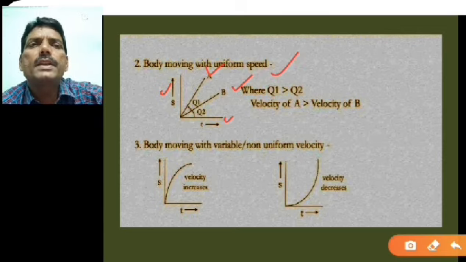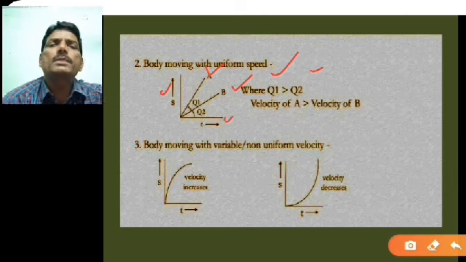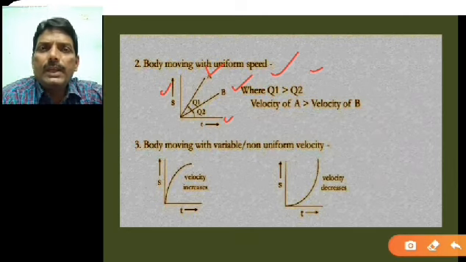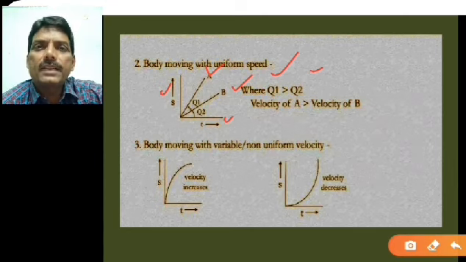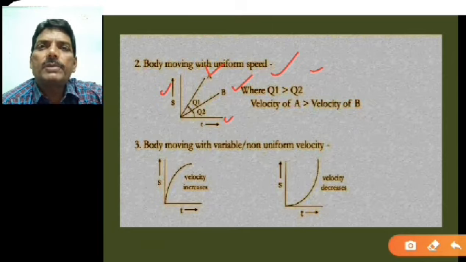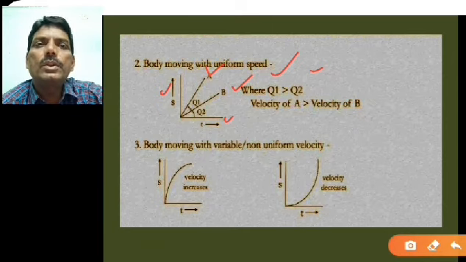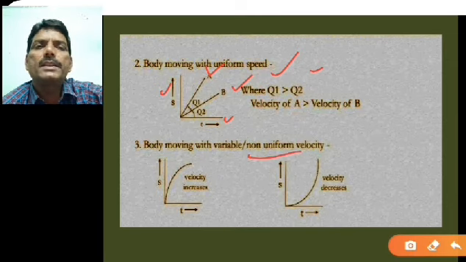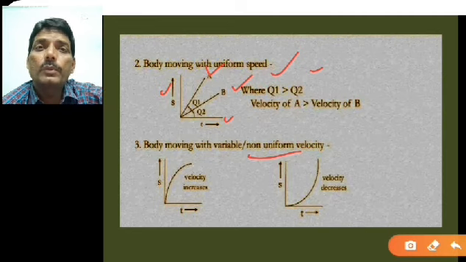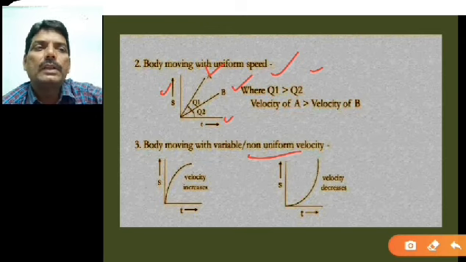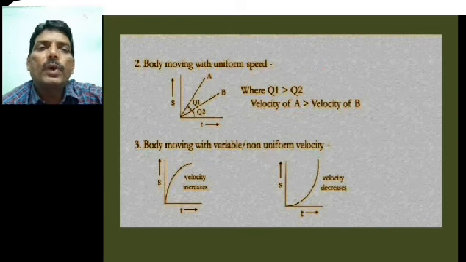The body is moving with uniform speed. Why? Because both lines are straight lines passing through the origin, and if the graph is a straight line, that is called uniform speed. On the other hand, these are the cases of non-uniform velocity. Remember, in a displacement time graph the slope will be velocity, and in a distance time graph the slope will be speed. These are very important things.